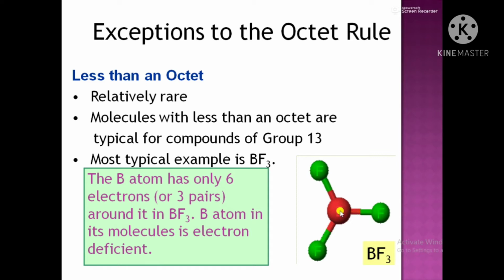So, boron atom, even after the formation of chemical bond with 3 fluorine atoms, is deficient of 2 electrons as it is having only 6 electrons. So, this is an example of the compounds in which octet is incomplete. Such examples also include AlCl3, GaI3, etc.